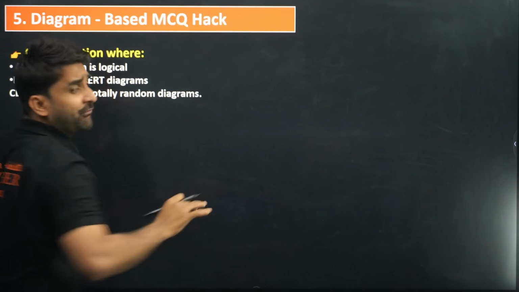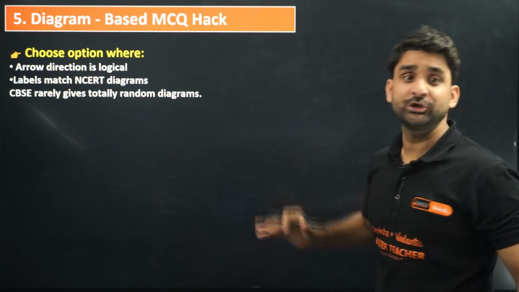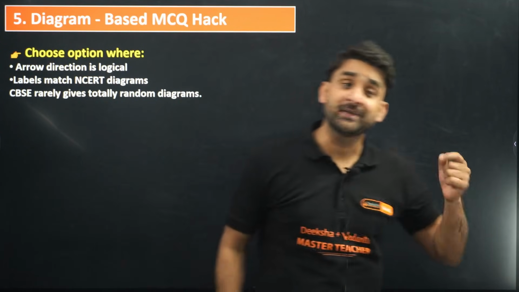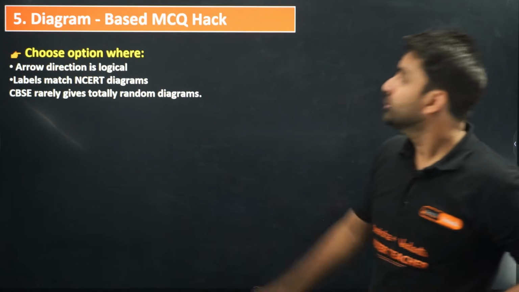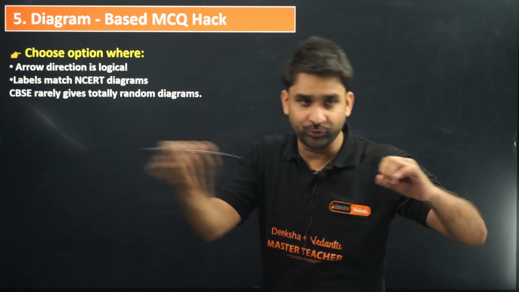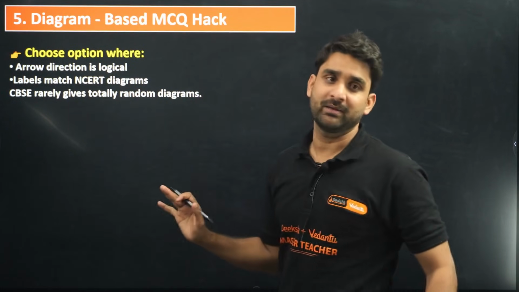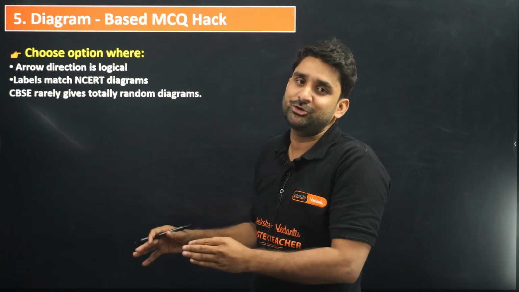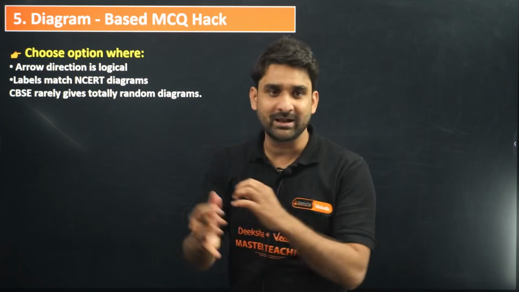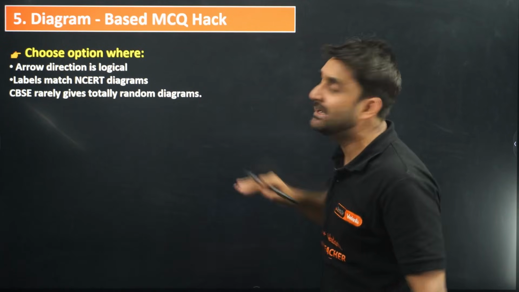So now the fifth guessing hack is the diagram based MCQ hack, my dear. Yes, from a diagram you can guess your correct option in an MCQ question. So what you need to do is choose the option where arrow direction is logical. So go through the arrows, right? Arrow direction is logical, labels match NCERT diagrams. I hope before sitting in the examination hall you have already gone through the NCERT diagrams, so you must know about the diagrams, arrows and all. Now CBSE rarely gives totally random diagrams, my dear.